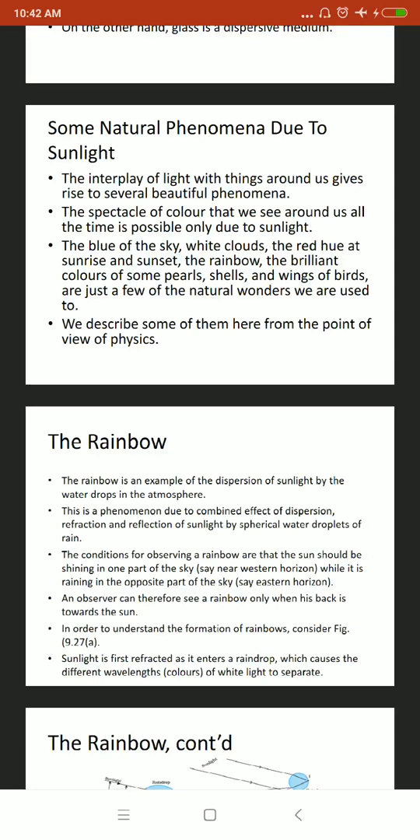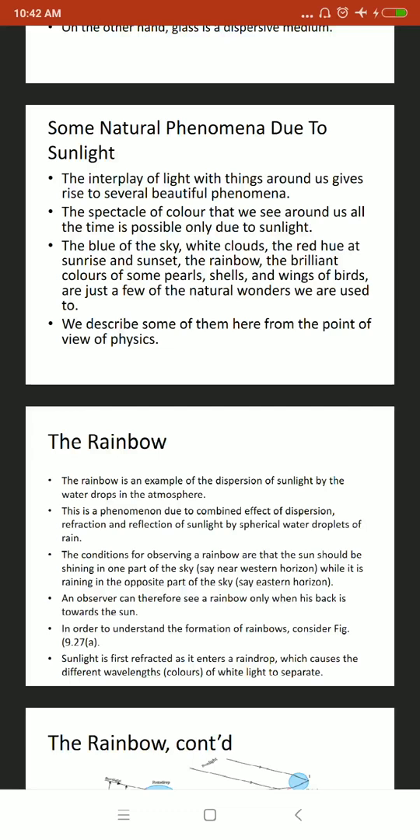For example, the sun is near the western horizon and the rain is in the eastern horizon. So the observer can see the rainbow when their back is towards the sun. In the direction in which it is raining, if we keep our face in that direction, then the rainbow can be visible. Here, let us understand how the rainbow is generated.